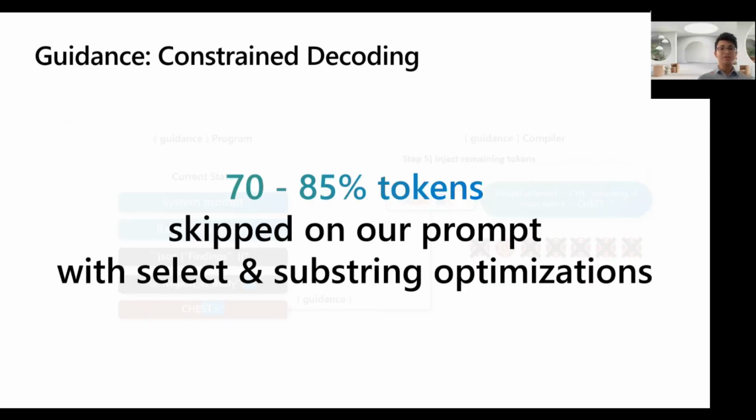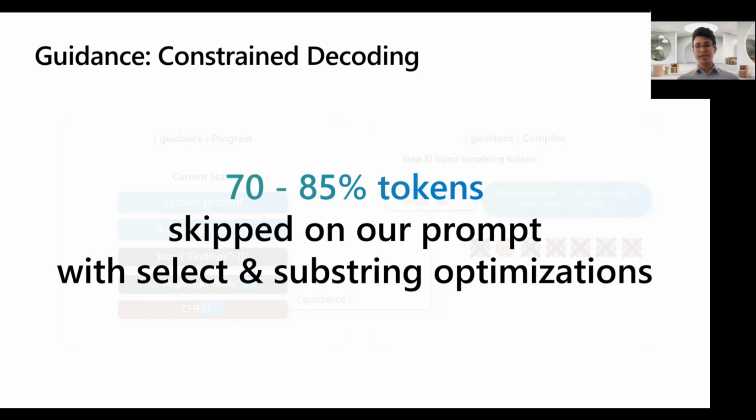And by the way, when we're doing these extra constraints, we can skip tokens along the way too. So if you start layering in the select optimizations and substring optimizations, suddenly on this medical collaboration we had, we're getting closer to 85% of the tokens skipped, from 70%. That one was a private, Microsoft proprietary consultation.